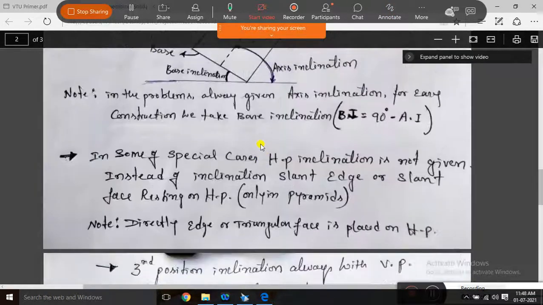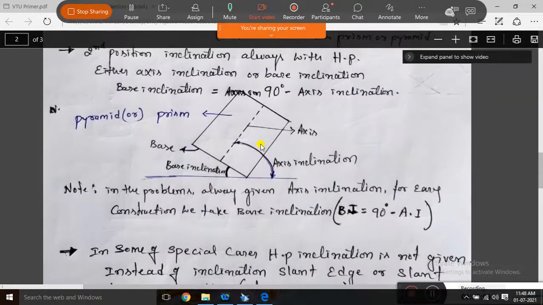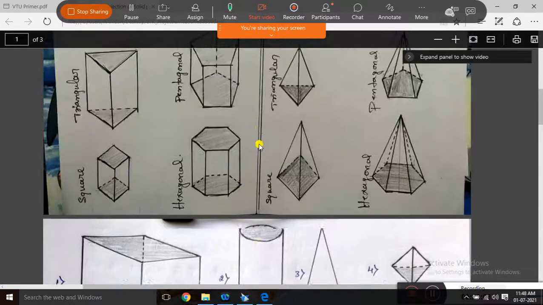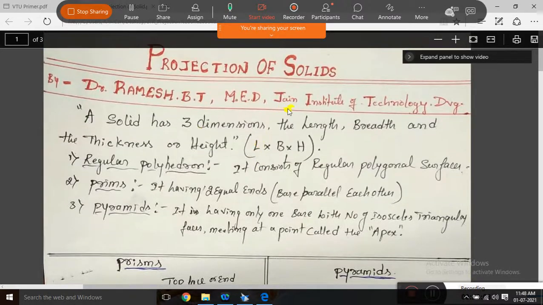Okay, so with these some important points, we are going to start the projection of solids.